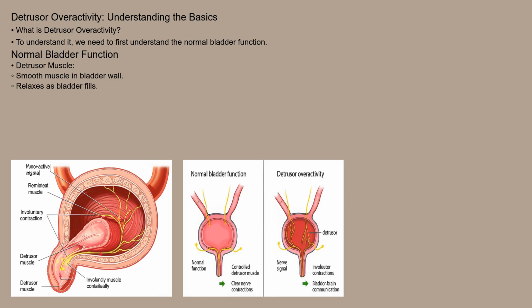In Detrusor overactivity, the detrusor muscle contracts involuntarily, even when the bladder isn't full. These involuntary contractions create a sudden and compelling urge to urinate, often leading to urgency and frequency. The precise mechanisms behind these involuntary contractions are still being researched, but it's believed to involve abnormalities in the signaling pathways between the bladder and the brain.